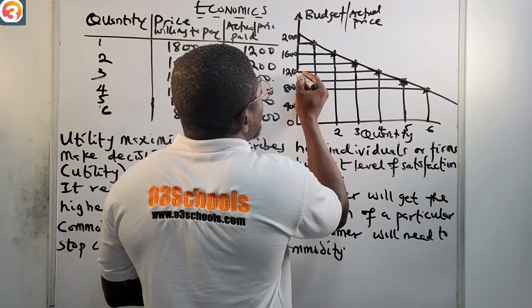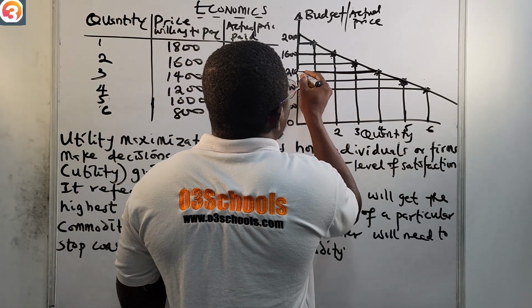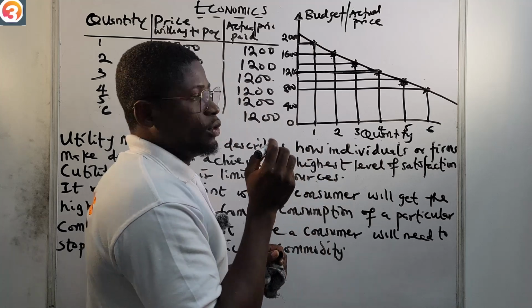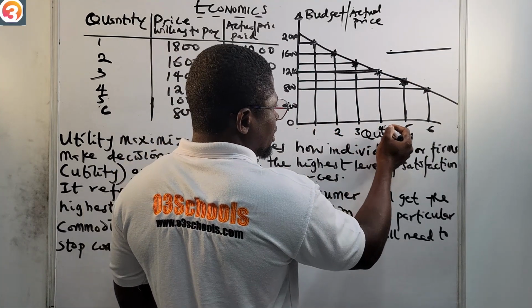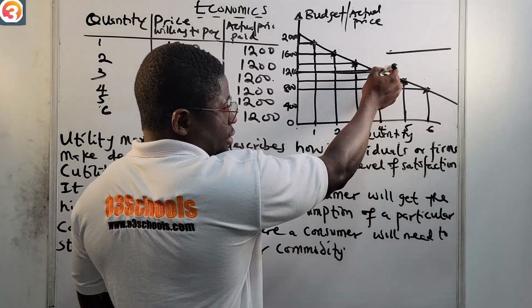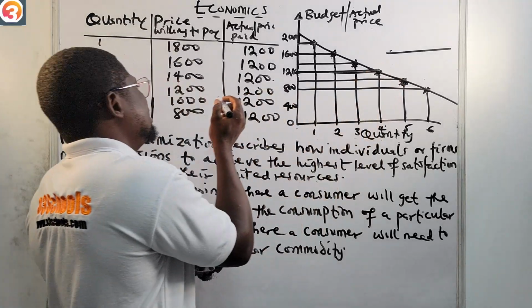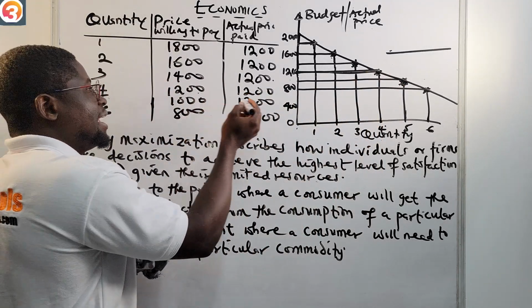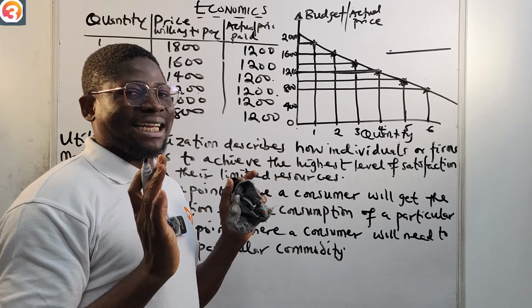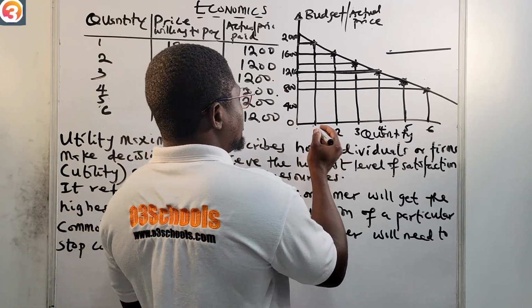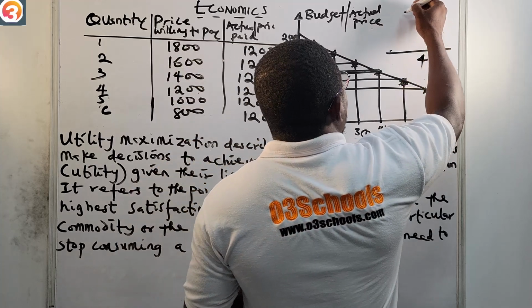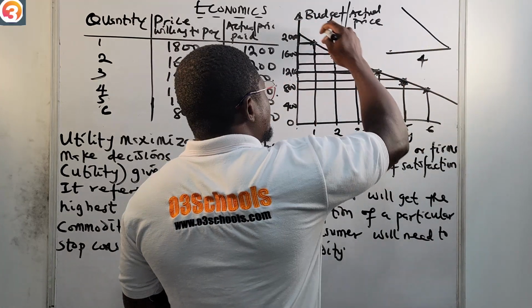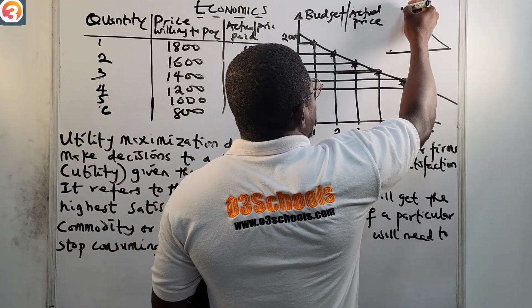So this will form the base of our triangle, that is this base here, from 0 to 4. This is where the equilibrium happened, the intersection where the price the consumer was willing to pay and the price actually paid were at equilibrium. So our base will be 4 in this triangle. Then we have the hypotenuse, and then of course we have this height.